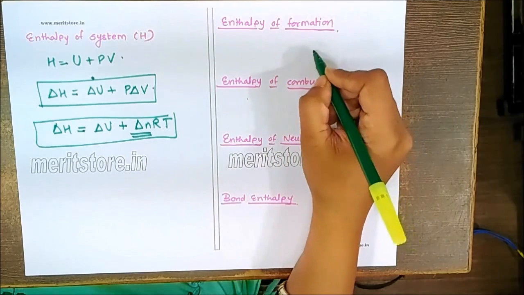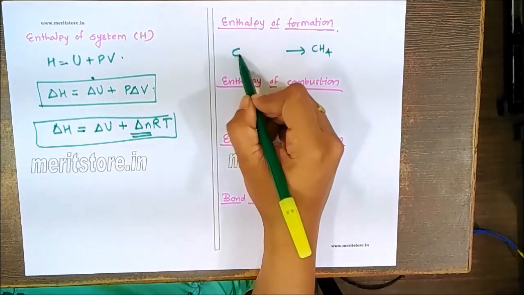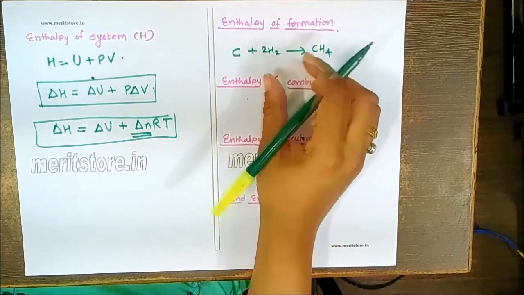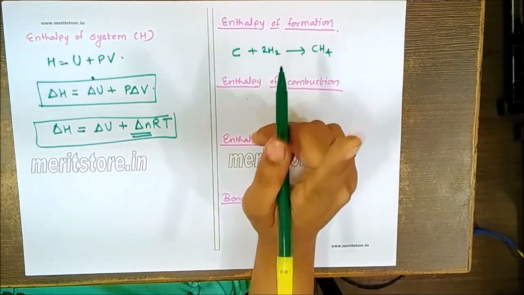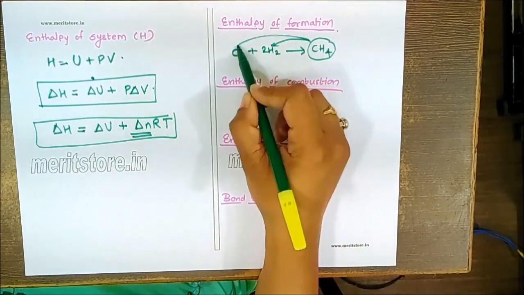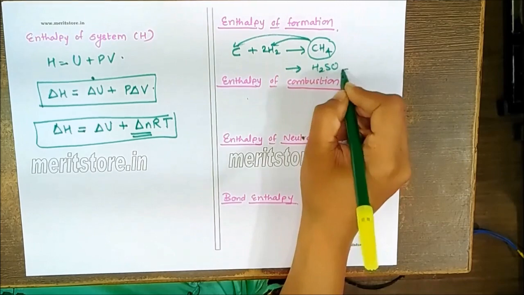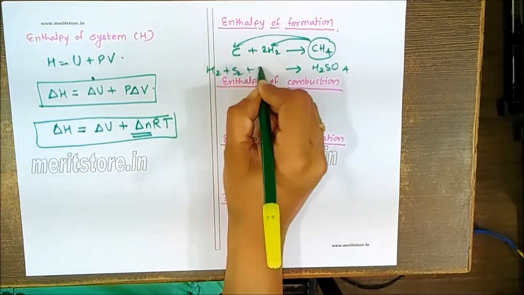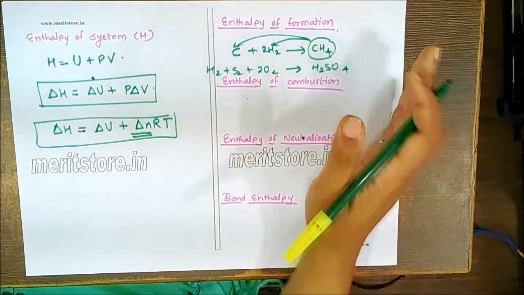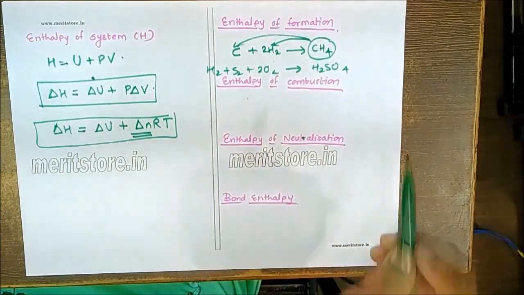For example, if I have to identify the reaction related to methane formation, always remember there should be carbon plus hydrogen in their elemental state. Though I know carbon and hydrogen can't react to give methane, always remember the enthalpy of formation reaction should always consist of the product which is formed from its elements in their standard state. So if I have to find the equation for H2SO4, I will write H2 plus S plus 2 O2, which is practically not possible, but this is the equation for the standard enthalpy of formation. So always remember the product has to be formed from the reactants in their standard state.